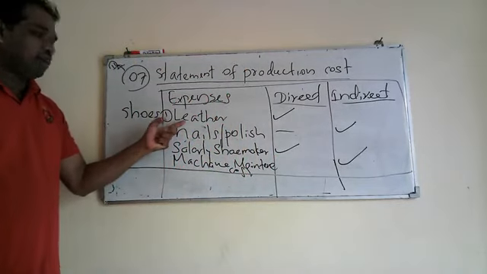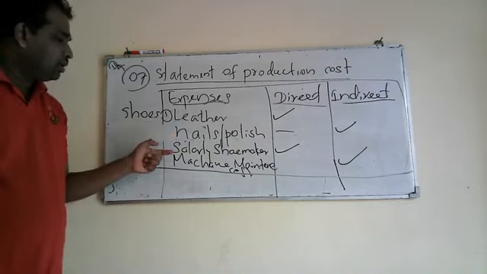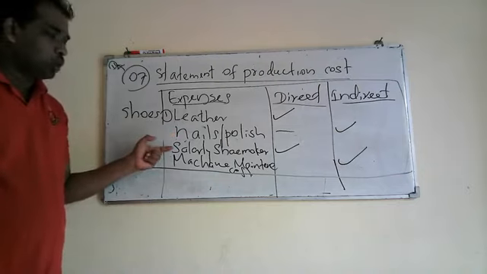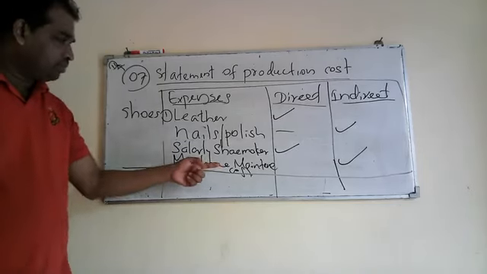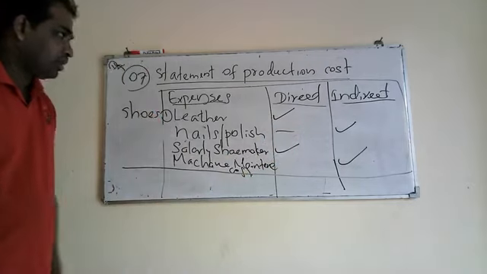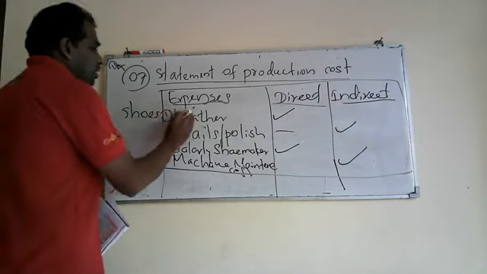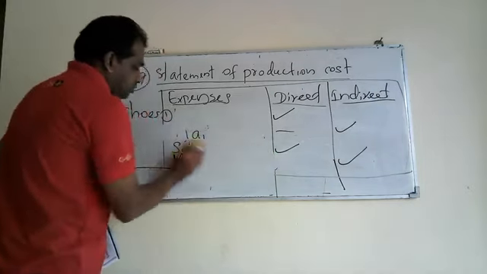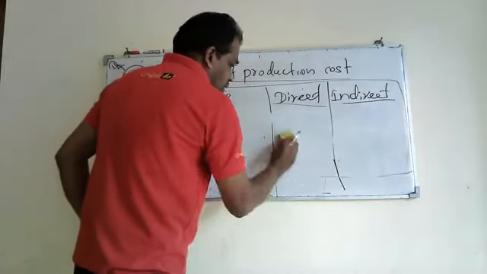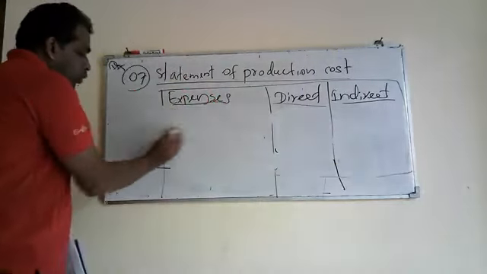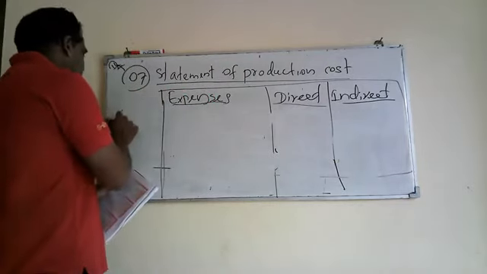If you take leather, that is direct material. Nails and polish, indirect material. Salaries paid to the shoemaker, direct labor, and machine maintenance cost, indirect other cost. Fine. You understood that part? Okay. Now we can move to the second product, that is bread.